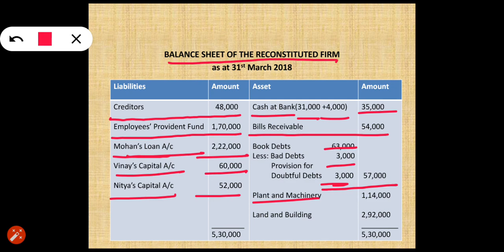Then next, land and building, no information was given, so write it as it is, that is 2,92,000. Then do the balancing. Liabilities and assets will be equal, that is 5,30,000 and 5,30,000. So in this way you will solve the comprehensive problem related to retirement of partner. So go step by step, calculate all the adjustments, see the question carefully, start from finding gaining ratio, then treatment of goodwill, then reserves, accumulated profit and losses, then revaluation of assets and liabilities, and then finding the amount which is payable to the retiring partner.